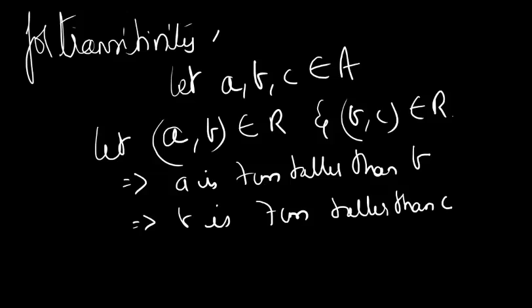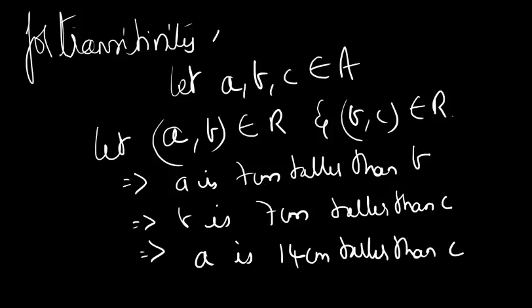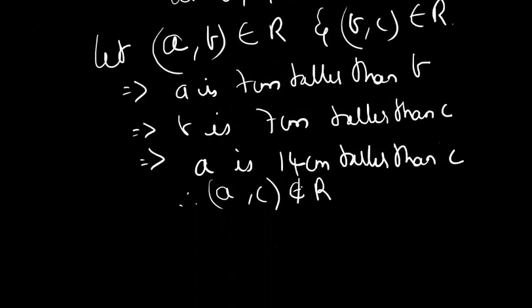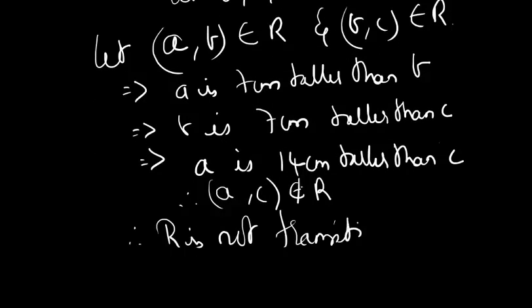Now, if a is 7 centimeter taller than b and b is 7 centimeter taller than c, this simply implies that a is 14 centimeter taller than c, isn't it? He's not going to be 7 centimeter taller. Instead, it's going to be 14 centimeter taller, which means a and c are not connected under the same relationship R. He is 14 centimeter taller than c, however he is not exactly 7 centimeter taller. (a, c) does not belong to R, and hence R is not transitive. It's a very simple proof.